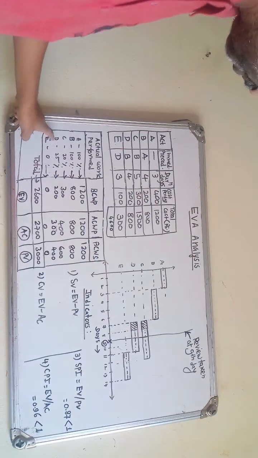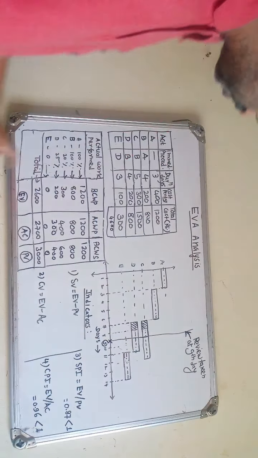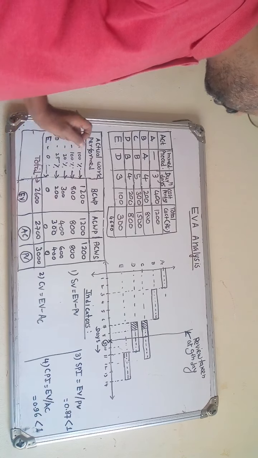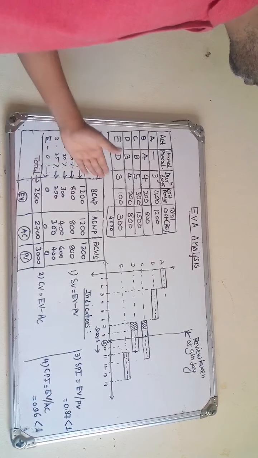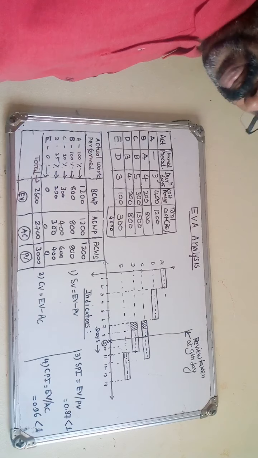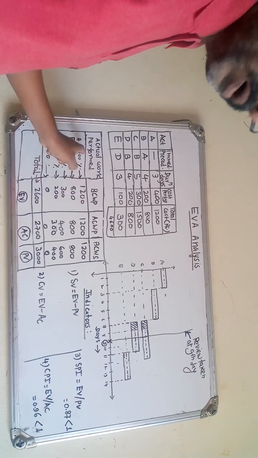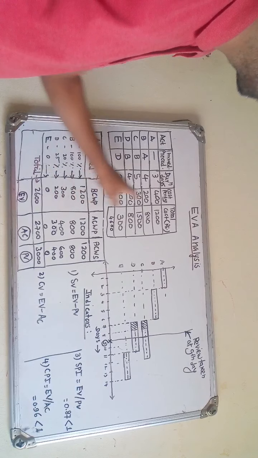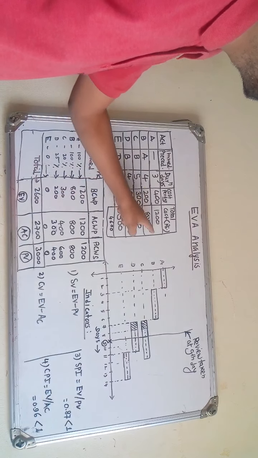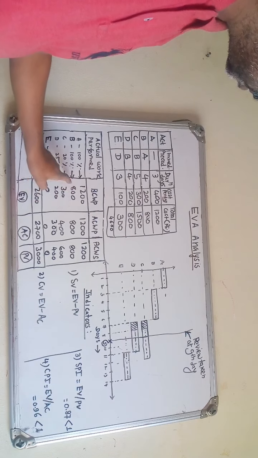Now we will write down first the budgeted cost of the work performed, or that earned value. How much is the earned value? See, the activity A that already completed is 1200, that is the earned value of it. Activity B is also already completed, the 800 is the budgeted cost, that is the same for it, 800. Now activity C, 300 we found out. How? Activity C budgeted cost of work performed or earned value is 300.